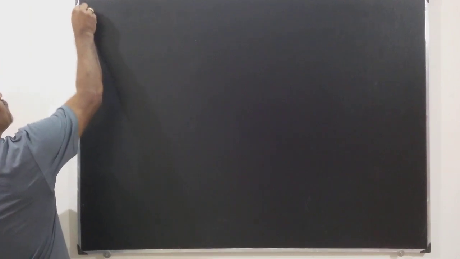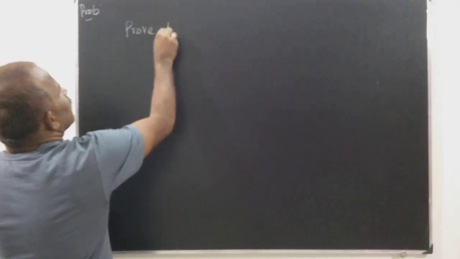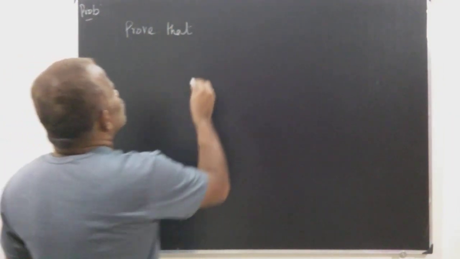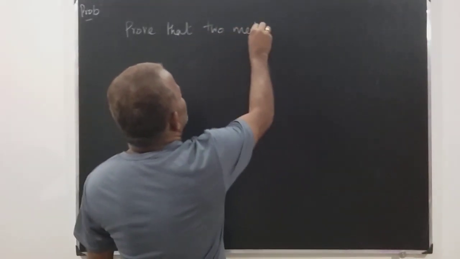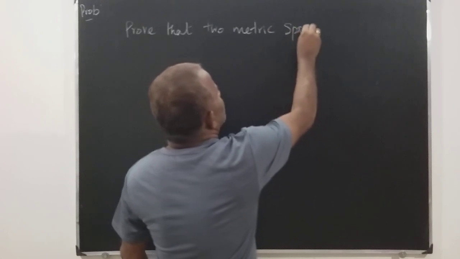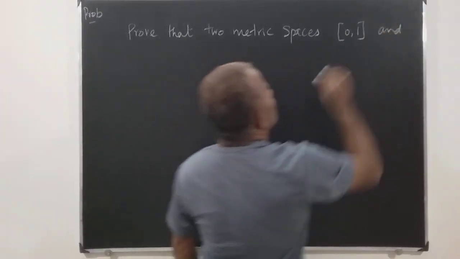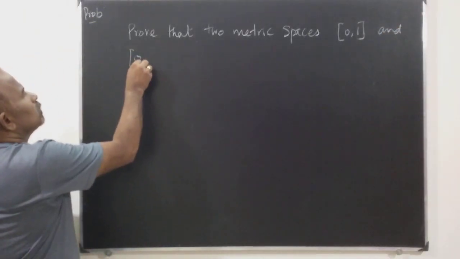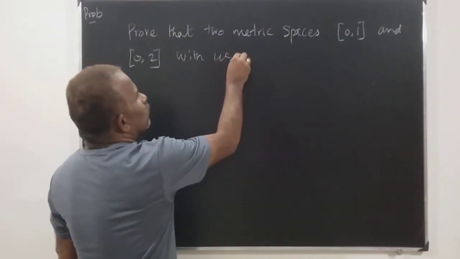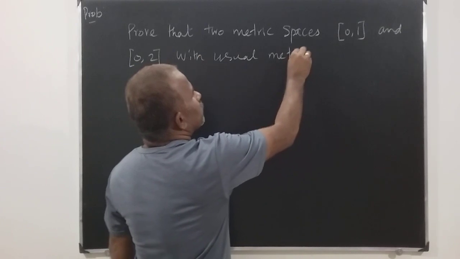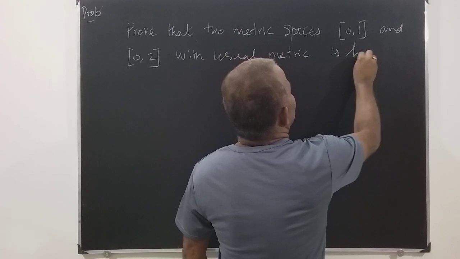Prove that the two metric spaces [0, 1] and [0, 2] with the usual metric are homeomorphic.